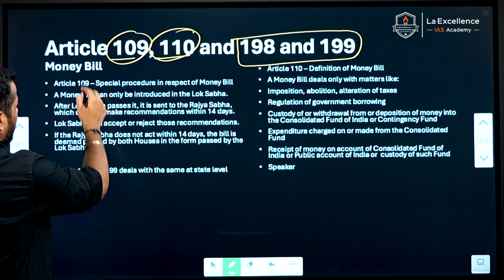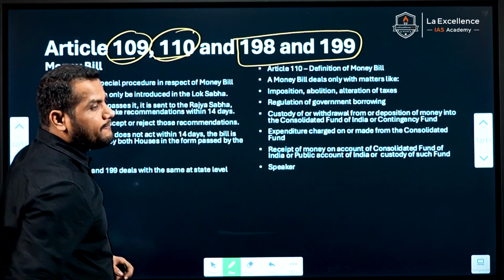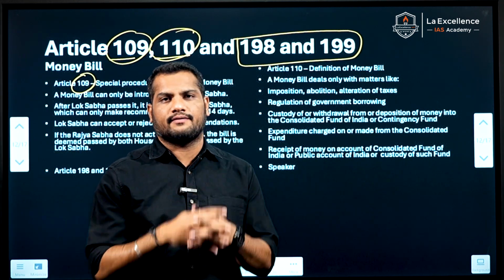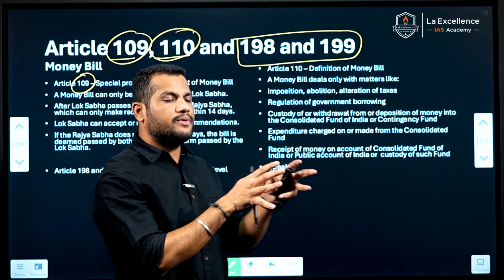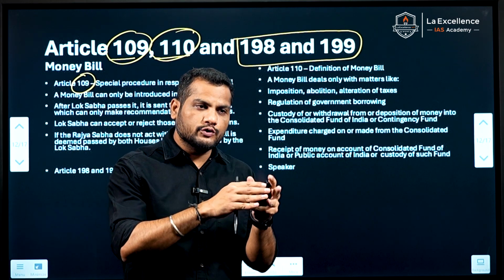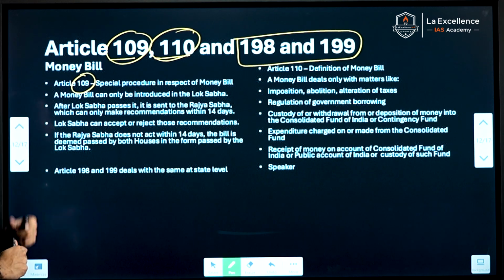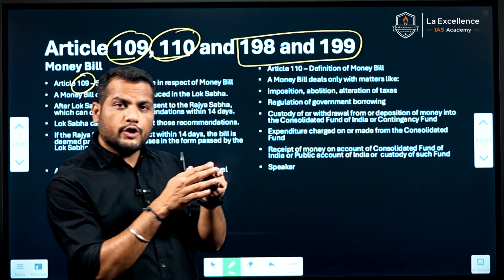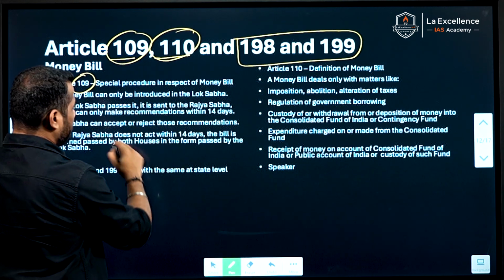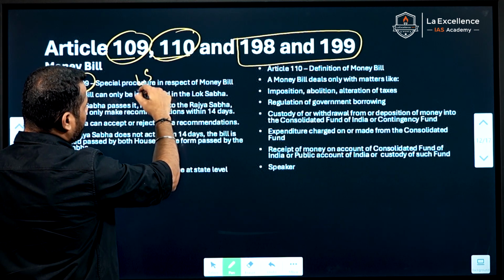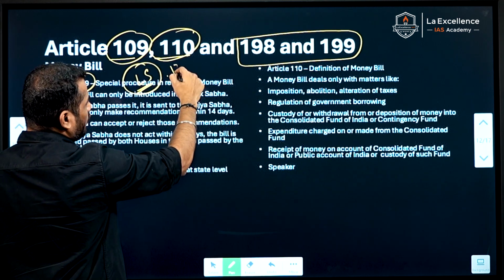Article 109 and 198 deal with the procedure which has to be followed while introducing and passing a money bill. Article 109 says that the bill shall only be introduced in the House of the People, means in the Lok Sabha only, and shall not be introduced in the Rajya Sabha.